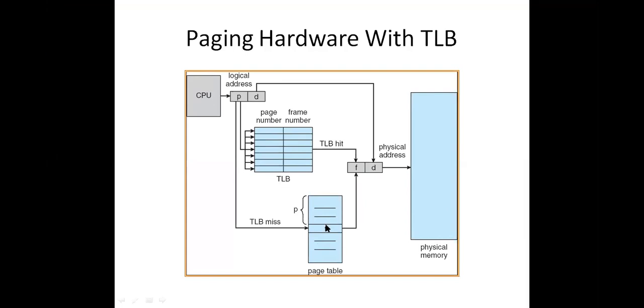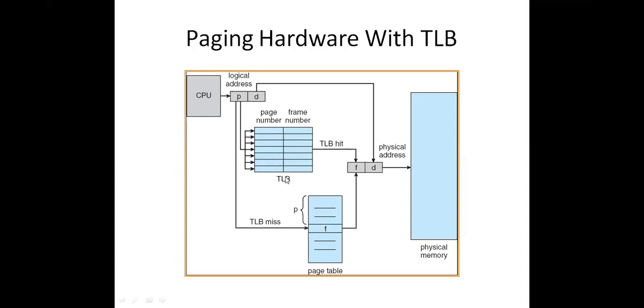So what the operating system will do is keep the frequently used page number information in the TLB. TLB is a Translation Look-aside Buffer. It also has two entries like a page table: page number and frame number.